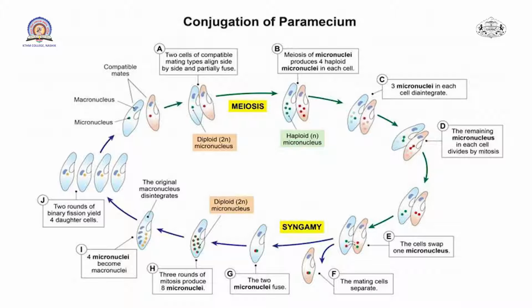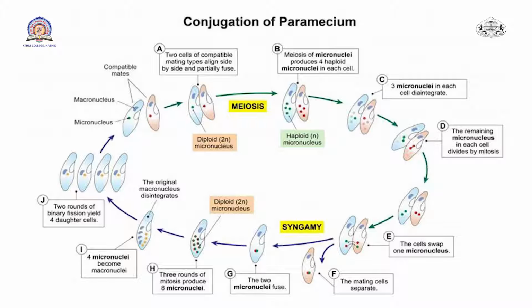First there is a haploid micronucleus. Now this haploid micronucleus becomes diploid. Three rounds of mitosis produce 8 micronuclei, and out of these 8 micronuclei, 4 become macronuclei and the original macronucleus disintegrates. From this step, a single paramecium divides and redivides, and finally one paramecium produces 4 new paramecia.